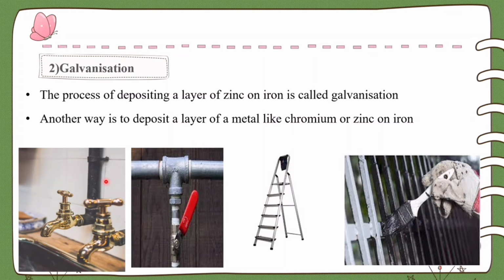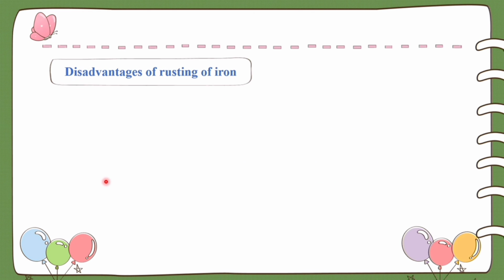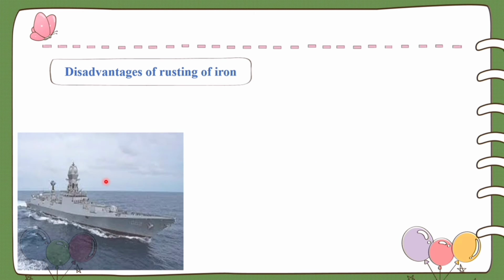Now let us see the disadvantages of rusting of iron. The best example is ships. We know that ships are made of iron and a part of them remains under water. Water drops keep clinging to the ship's outer surface. Moreover, the water of the sea contains many salts. The salt water makes the process of rust formation faster.